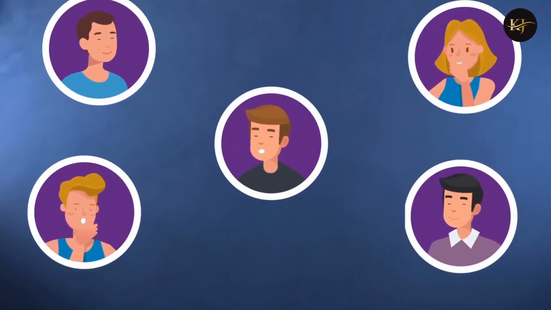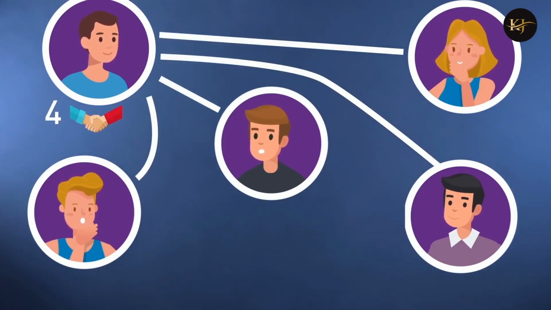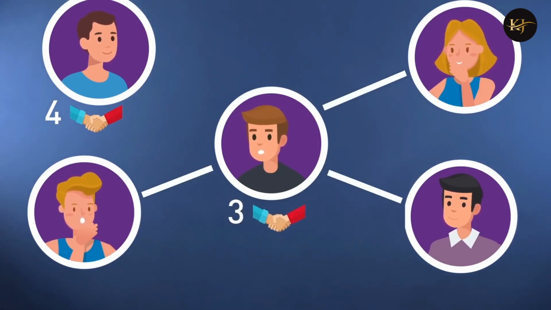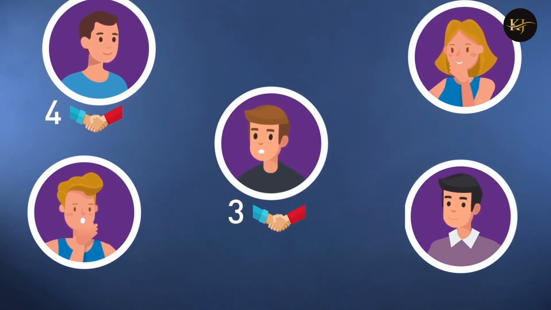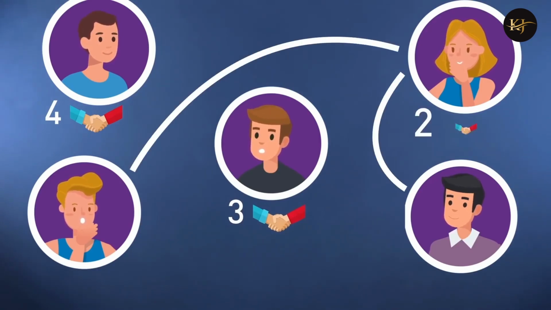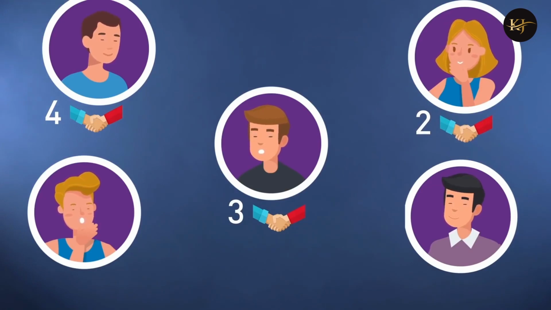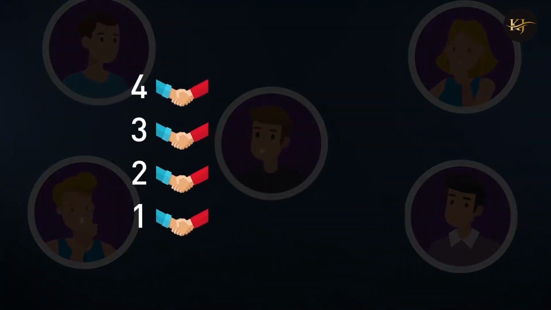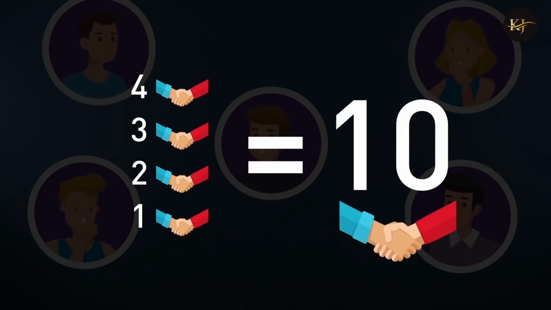No handshakes were repeated. Let's see it like this. The first friend shook the hands of the 4 remaining people once. Then the second friend already shared a handshake with the first person, so they shook hands with 3 more people. And the third friend had shaken hands with the first 2, so he shook hands with 2 more people. And then finally friends 4 and 5 shook hands too. 4 plus 3 plus 2 plus 1 is equal to 10, so there were 10 handshakes.